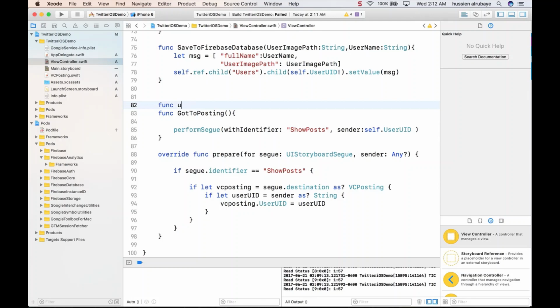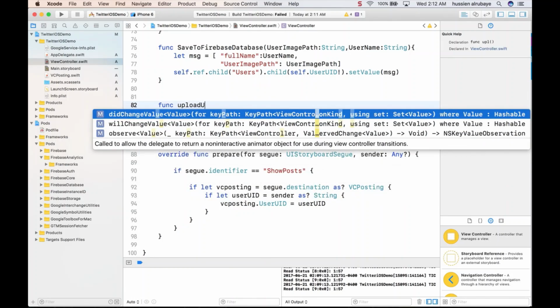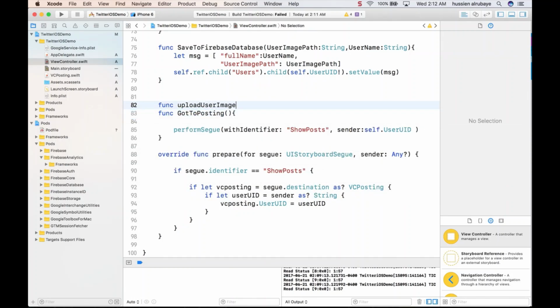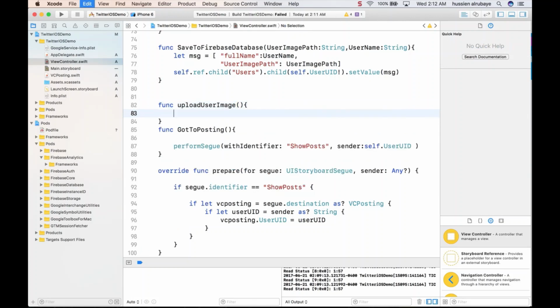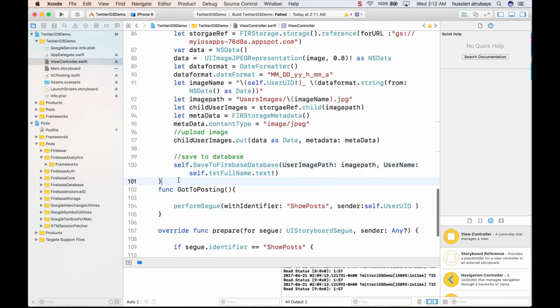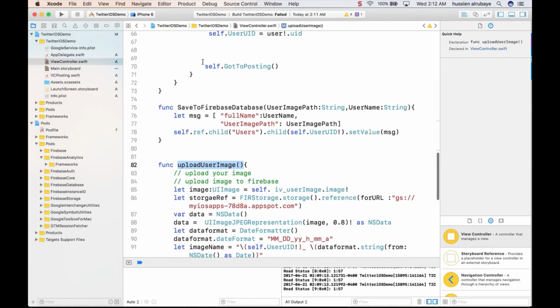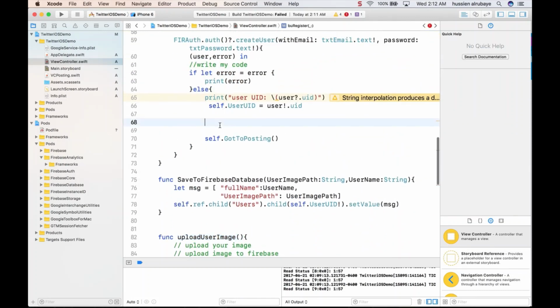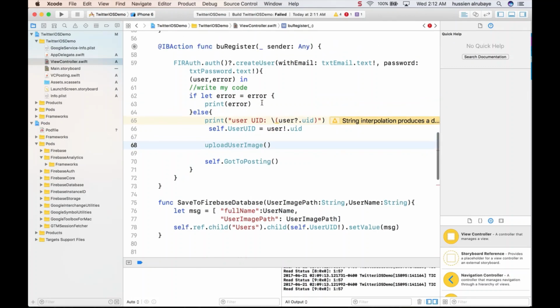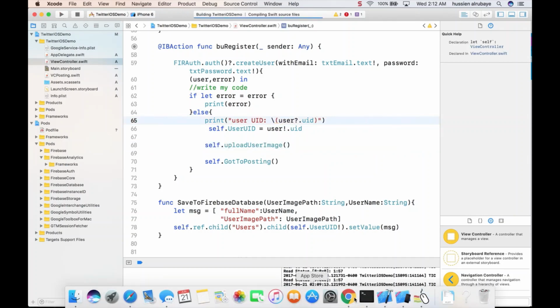You say upload user image. I would prefer using it this way. Sorry for changing a lot, but it's better for us for the next time when we just copy it and use it in another place. So just call it before you go to the next. And I should say self dot this one. So boom, you'll be all set.